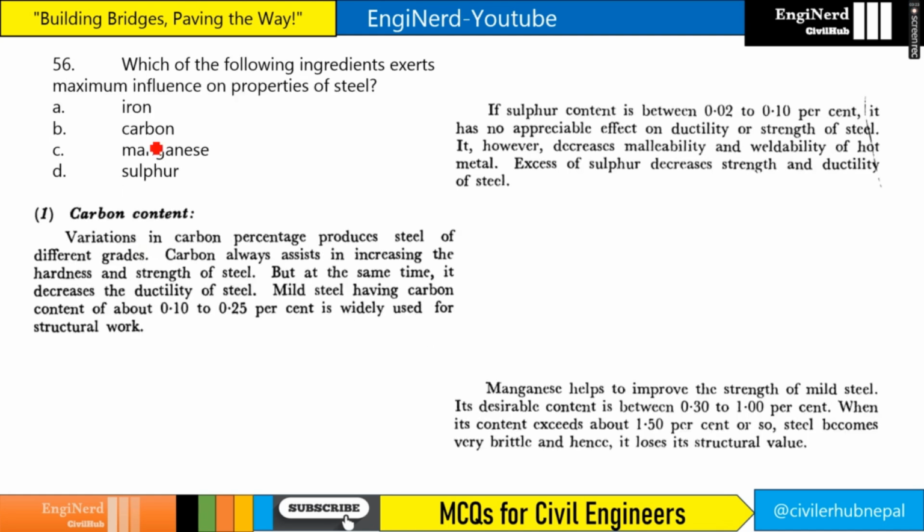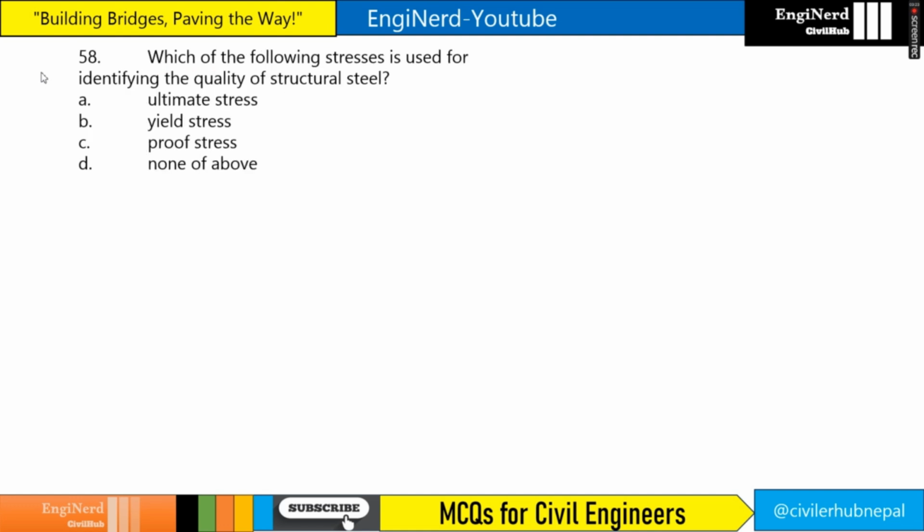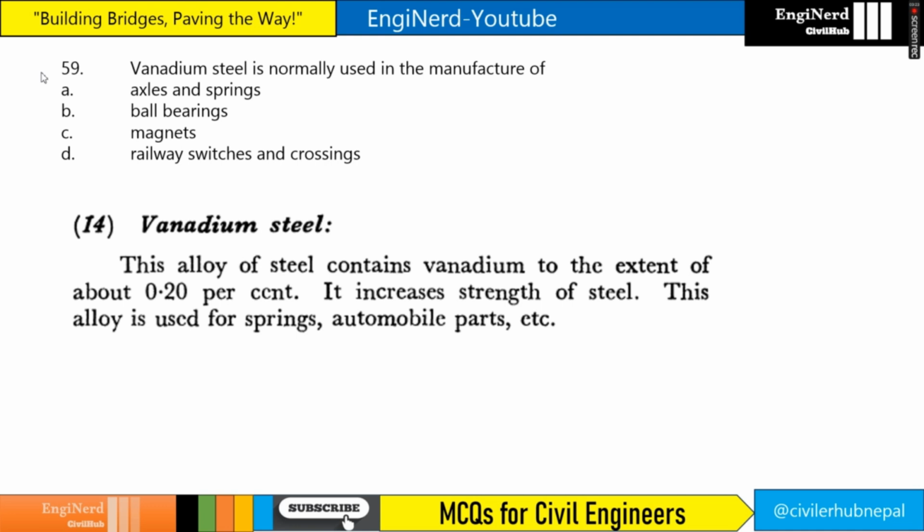Which of the following ingredients adjusts the properties of steel the most? It will be carbon, right? Percentage of carbon content in mild steel is, if you see here, about 0.1 to 0.25%. So our answer will be option A, less than 0.25. Which of the following stresses is used for identifying the quality of structural steel? So it is yield stress, right? Vanadium steel is normally used in the manufacture of what? So it will be used in manufacture of axles and springs.